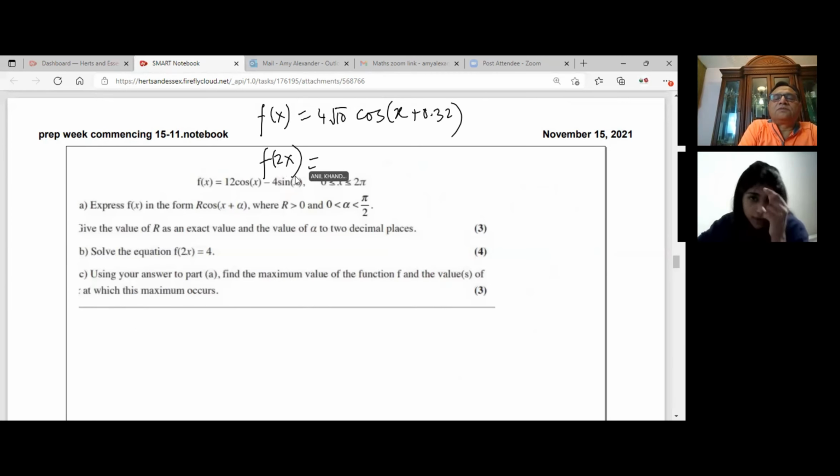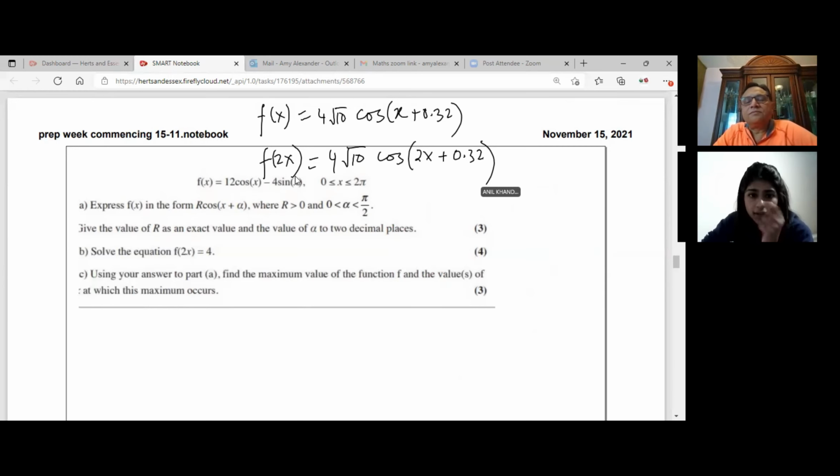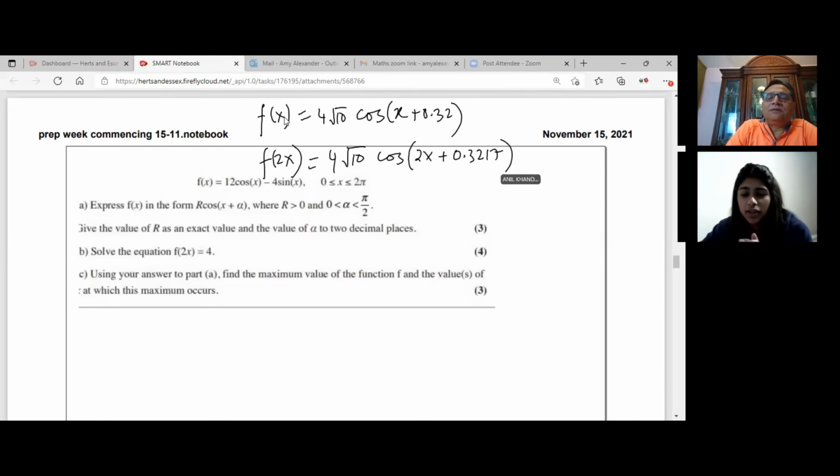So what is f of 2x? You just put 2x where x is. Wait, do we write 0.32 or do we have to use the not rounded version? That's the important thing. That will make a huge difference. So what was the value which you got? 0.3217. Let's use 4 decimal places, just in case, because we landed up with an error last time.